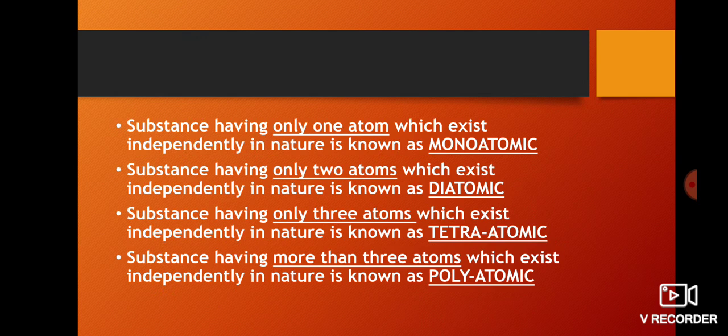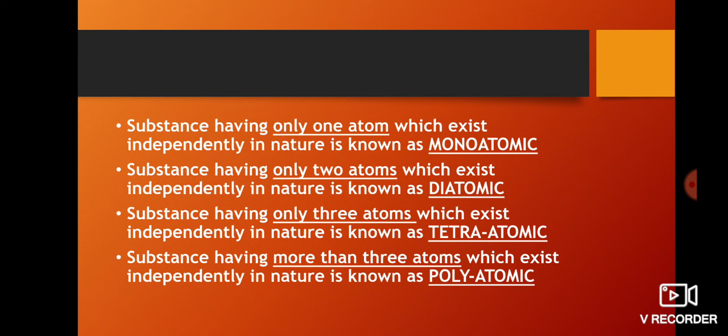A substance having only one atom which exists independently in nature is known as monoatomic. While calculating atomicity, if we find a molecule that contains only one atom, we call it monoatomic. If we find two atoms in a particular molecule, we call it diatomic.